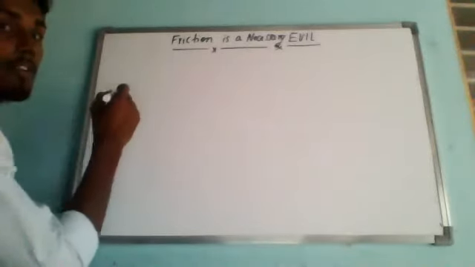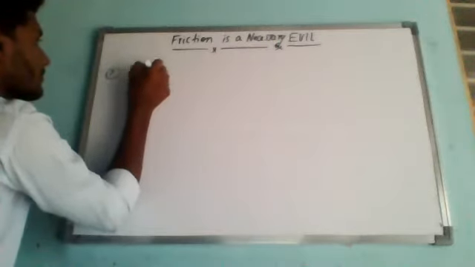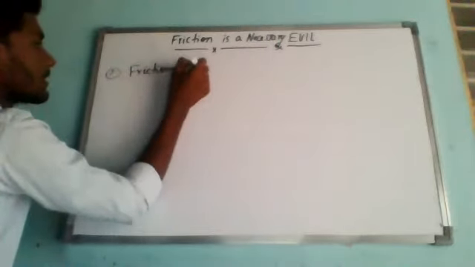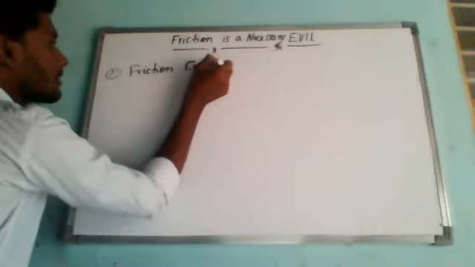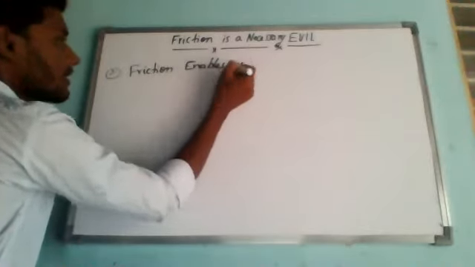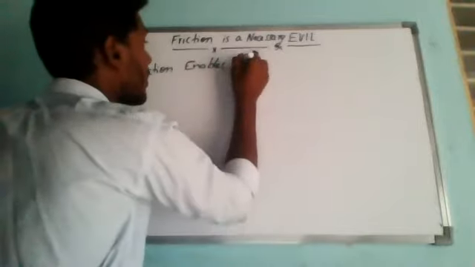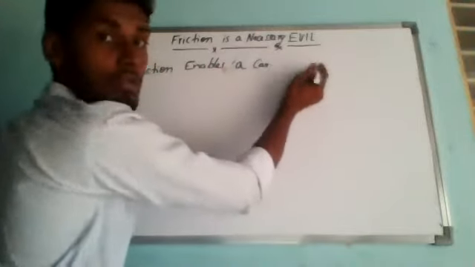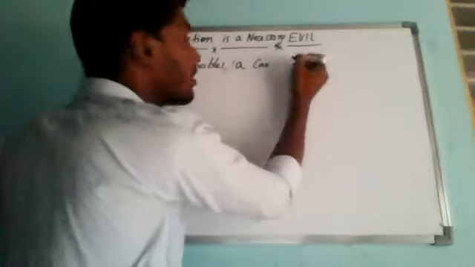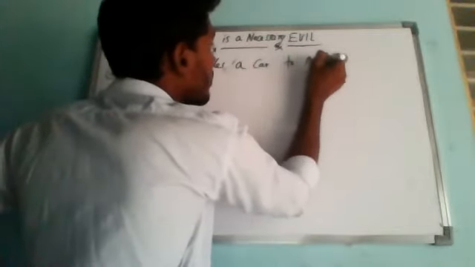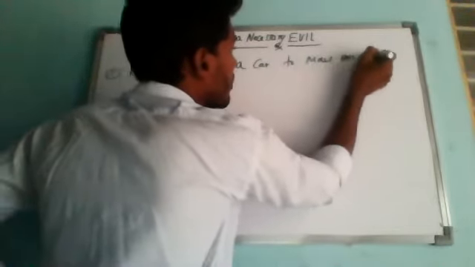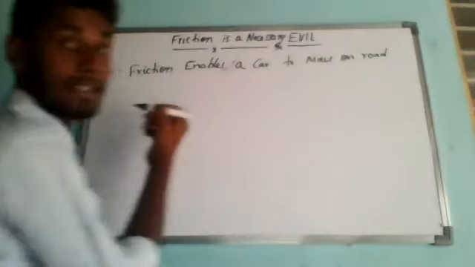That is our second advantage. Friction enables a car to move on the road without skidding.